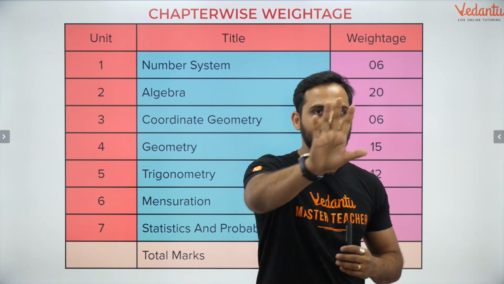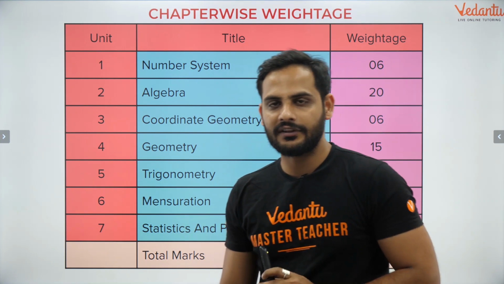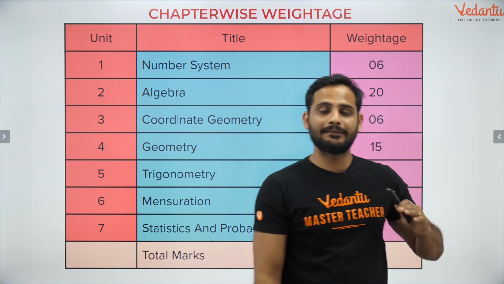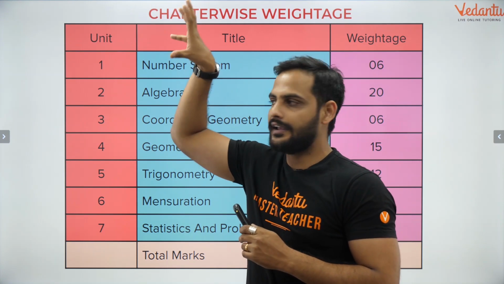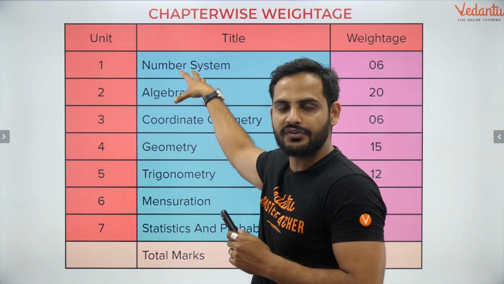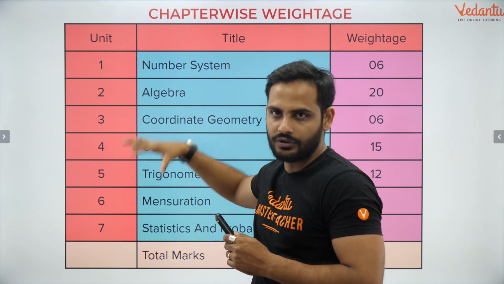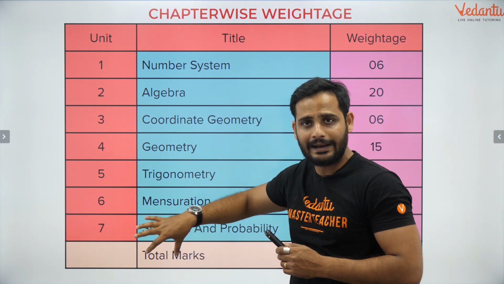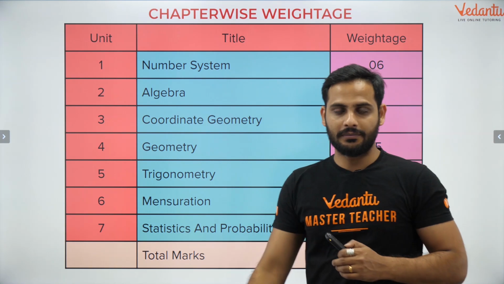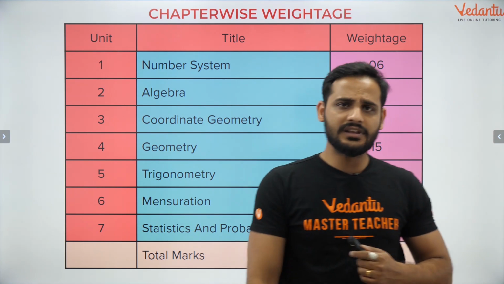Then go for median, the direct formula is there. Mode also, direct formula is there. Now, when you go for less than type and more than type, the most important part is how do you convert a grouped frequency distribution table into less than type or more than type, or how do you convert a less than type table or more than type table into a grouped frequency distribution table. So these are the important checks.